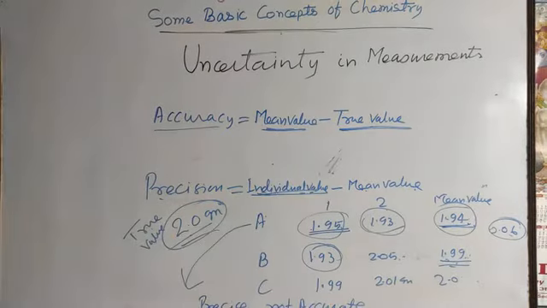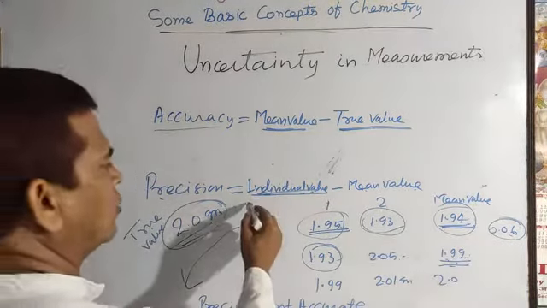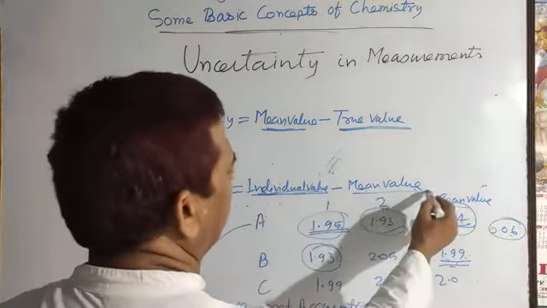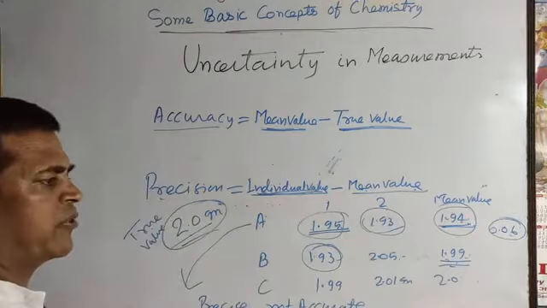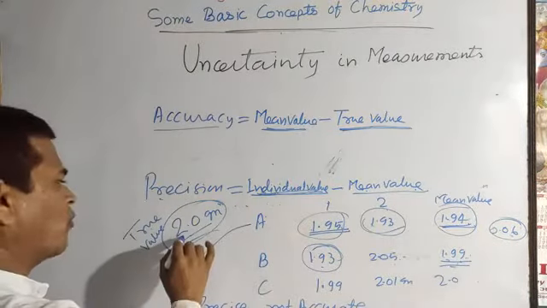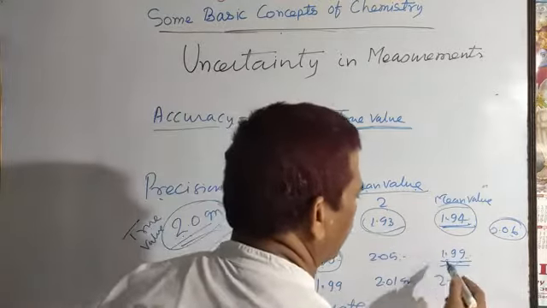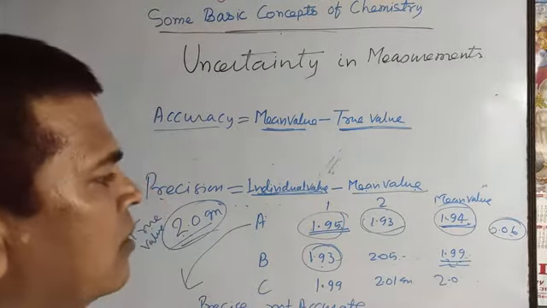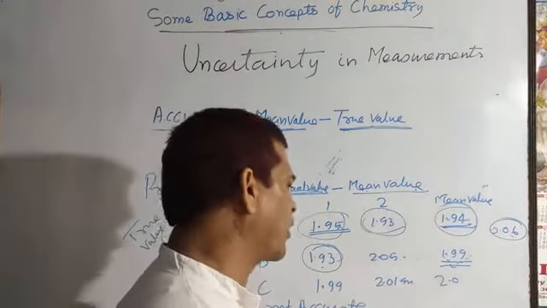So that is not close. As I told you, the smaller the difference between individual value and mean value, the greater the precision. So it is not precise, and the true value is 2 gram but the mean value comes to 1.99. So it is neither precise nor accurate.